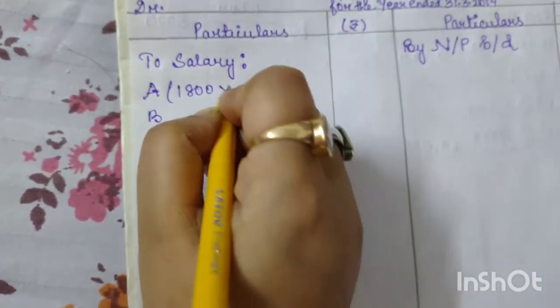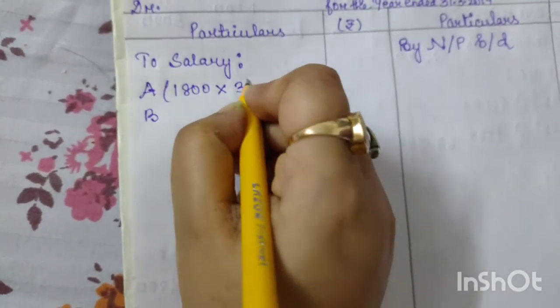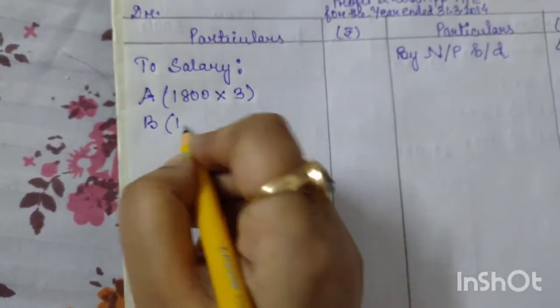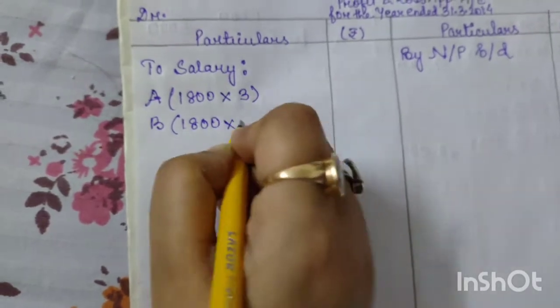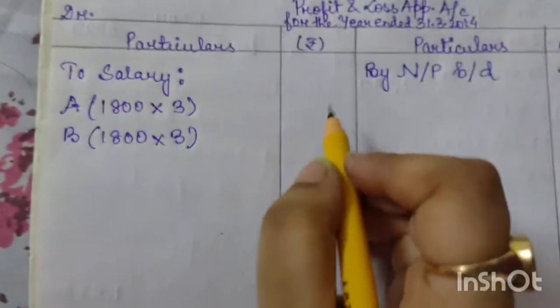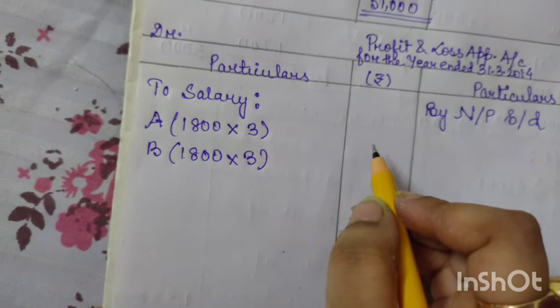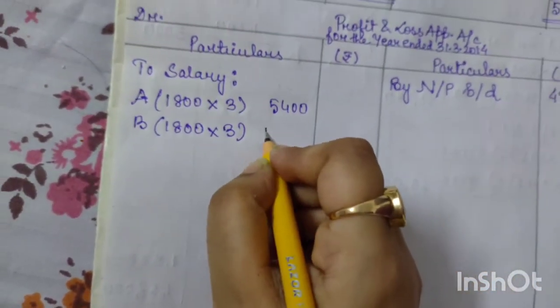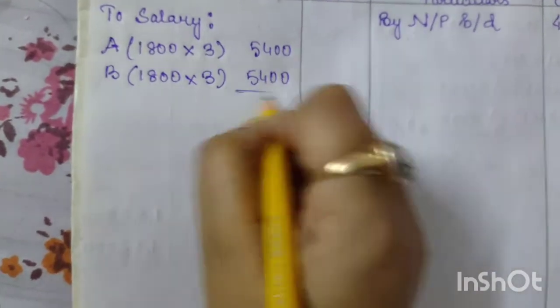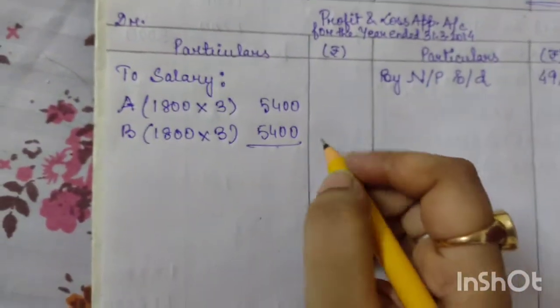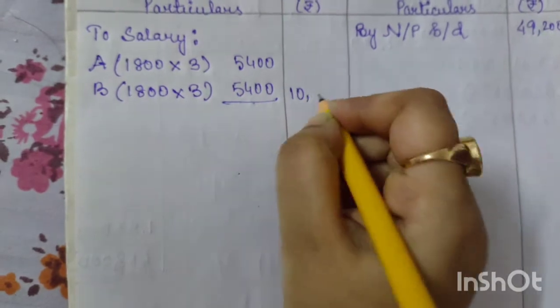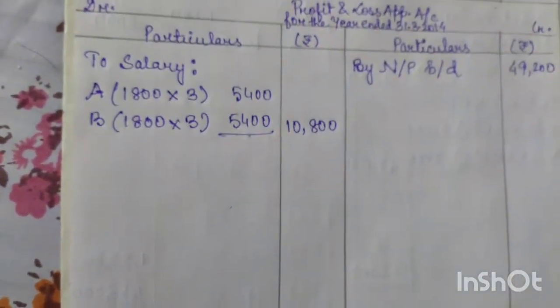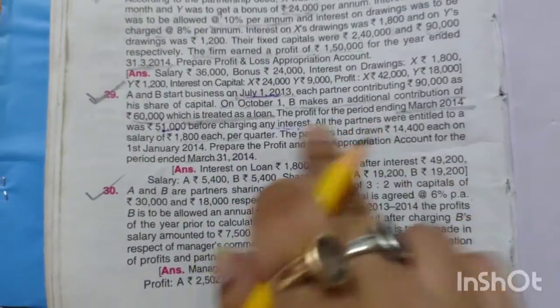And since in this particular year there are 3 quarters, so 1800 into 3 for A, and then again 1800 into 3 for B. And here both will get 5400. Here also 5400. So total is 10,800.